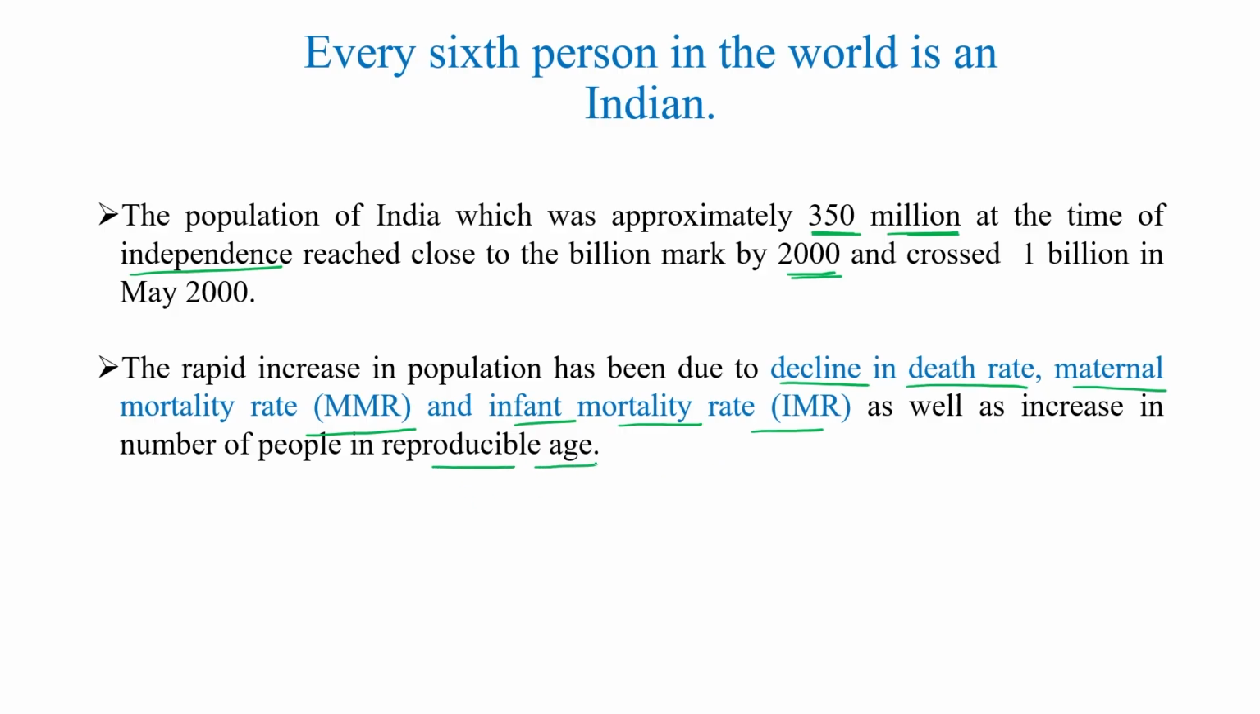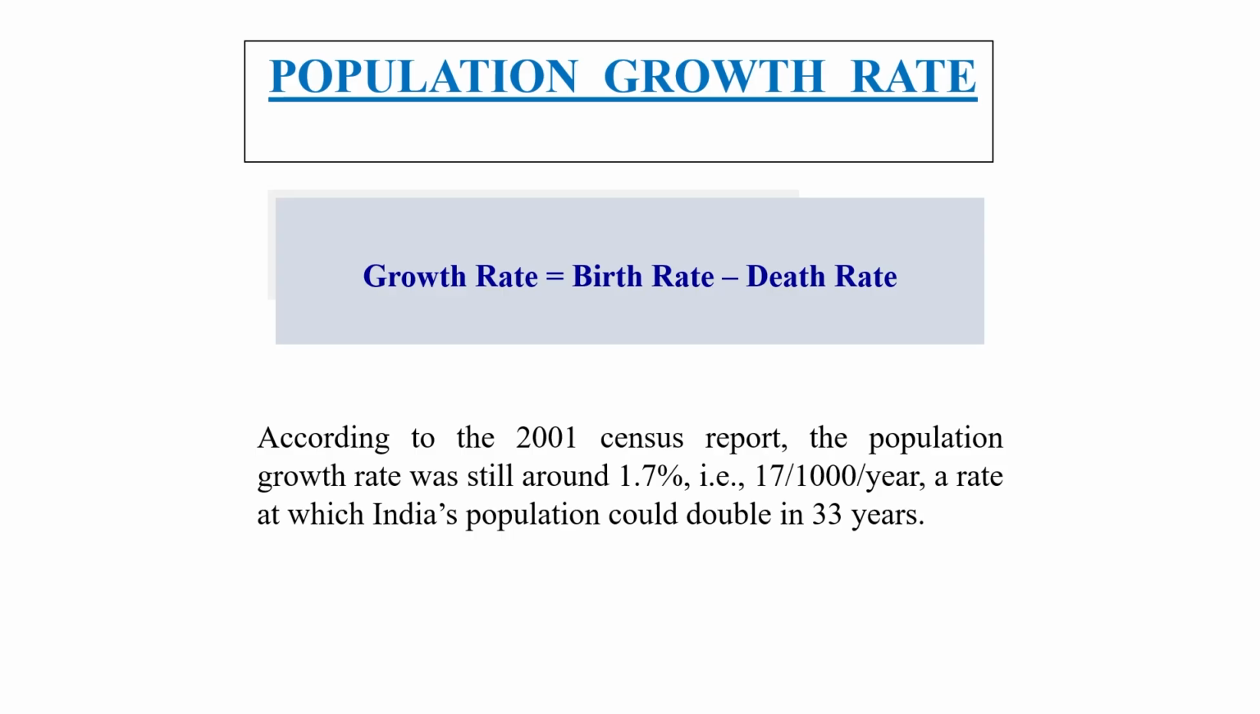As you know, out of the categories of younger generation, adulthood, and old population, in our country the highest population comes under the youngest generation. So obviously there is an increased number of people in reproductive age in our country's scenario. How can we analyze the growth rate of a country? Growth rate is equal to birth rate minus death rate. This is how we can calculate the growth rate of any country.